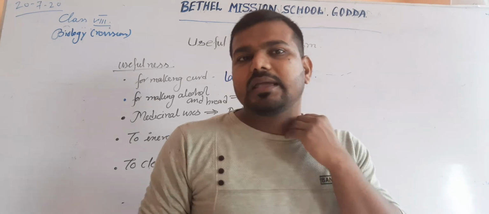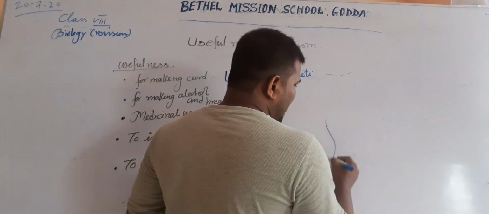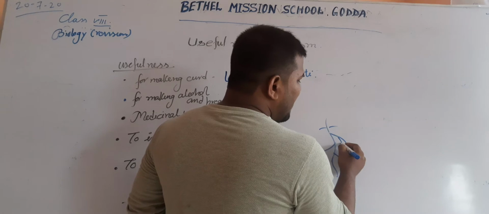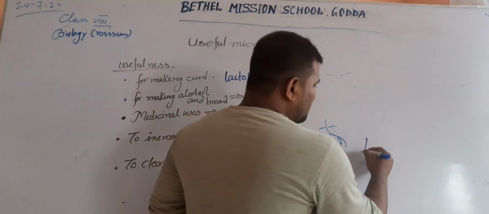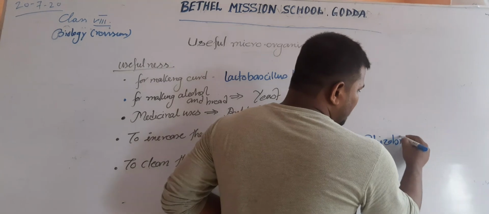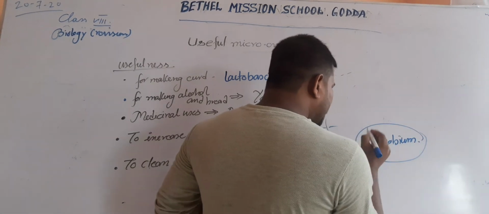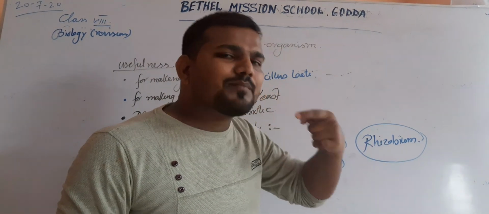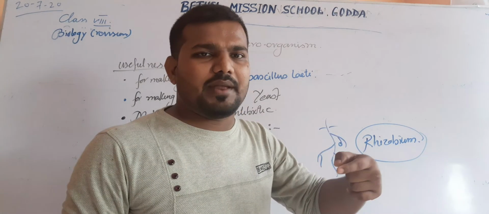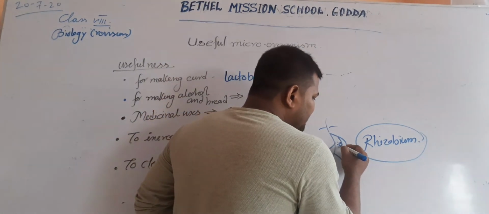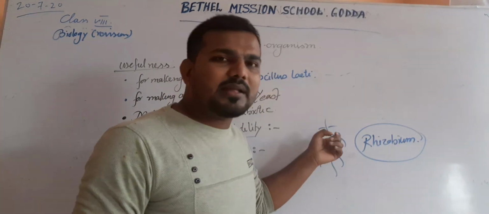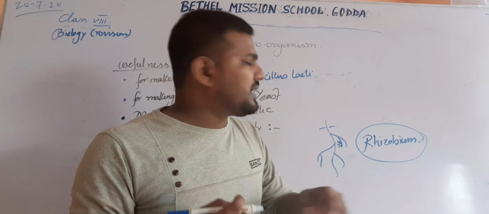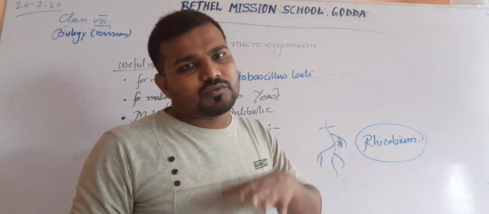For example, in leguminous plants like the pea plant, in the nodes of the pea plant there is a symbiotic bacterium known as Rhizobium. This bacterium is present in the nodal cells. Now this bacterium can take in atmospheric nitrogen directly from the atmosphere and mix it with the soil, and from this the plant can capture the nitrogen. In exchange, the plant supplies some amount of food to the Rhizobium.